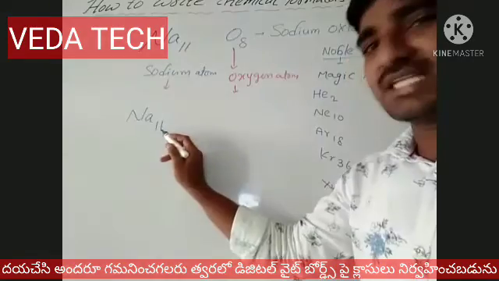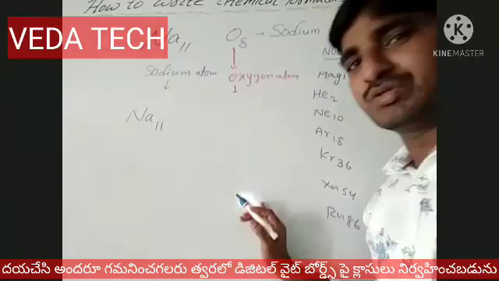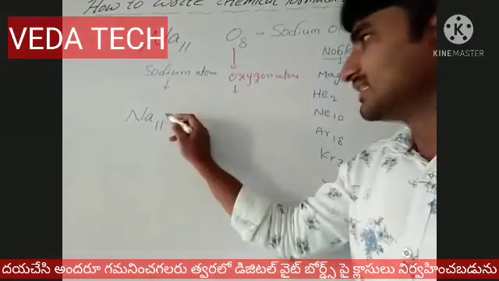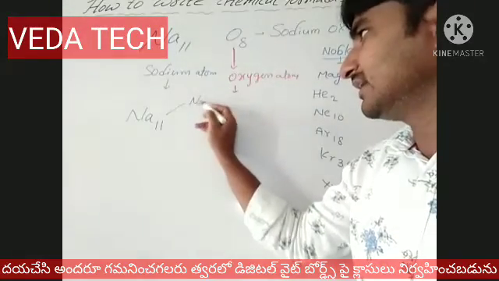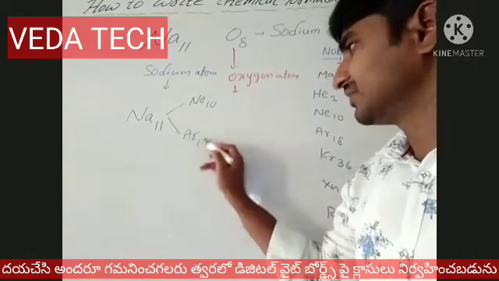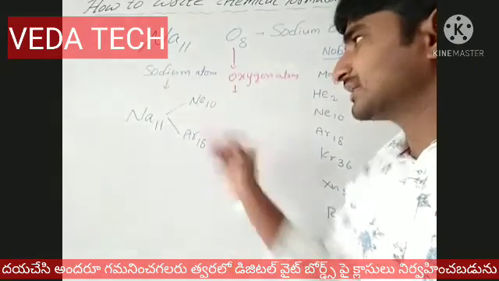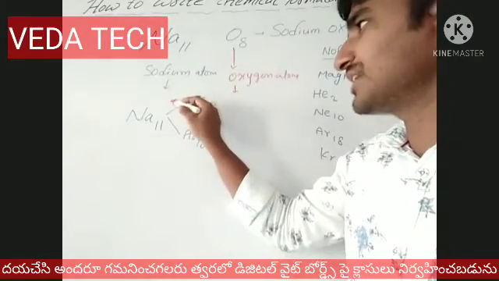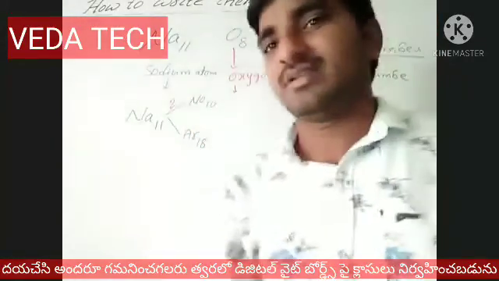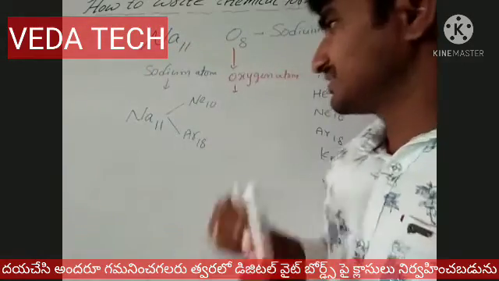So this 11 is nearer to which noble gas? The noble gases, as I told you: helium is 2, neon is 10, argon is 18. This 11 is nearer to 10. So how much is the variation? The variation between 11 and 10 is 1. The variation from 18 is 7.